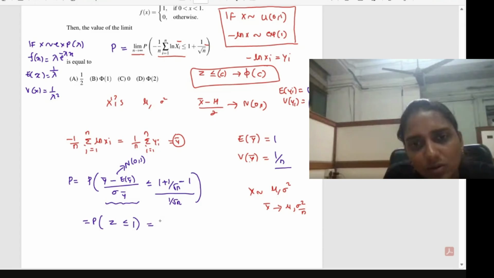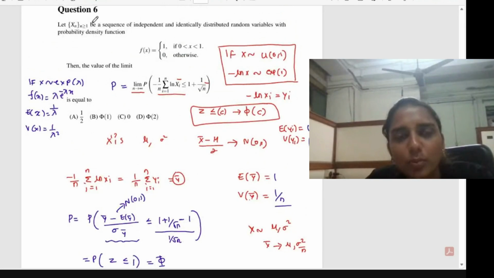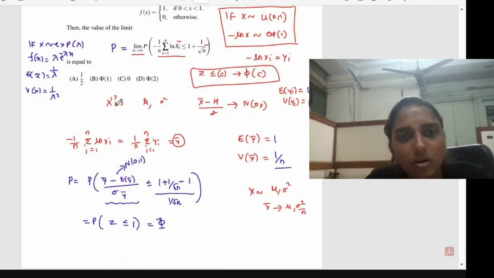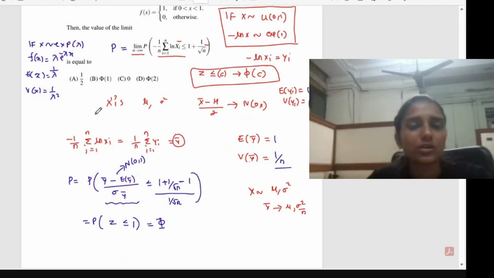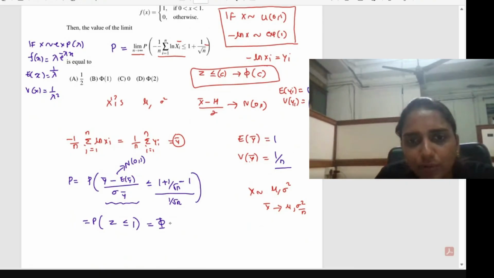So what is this in terms of the CDF? Phi is the CDF. In this question phi is not mentioned, but we already know that phi is used for the CDF of the standard normal, or this will be mentioned at the beginning of the question paper. Whatever notations are used in the questions will be mentioned at the beginning. So this will be equal to phi of 1.